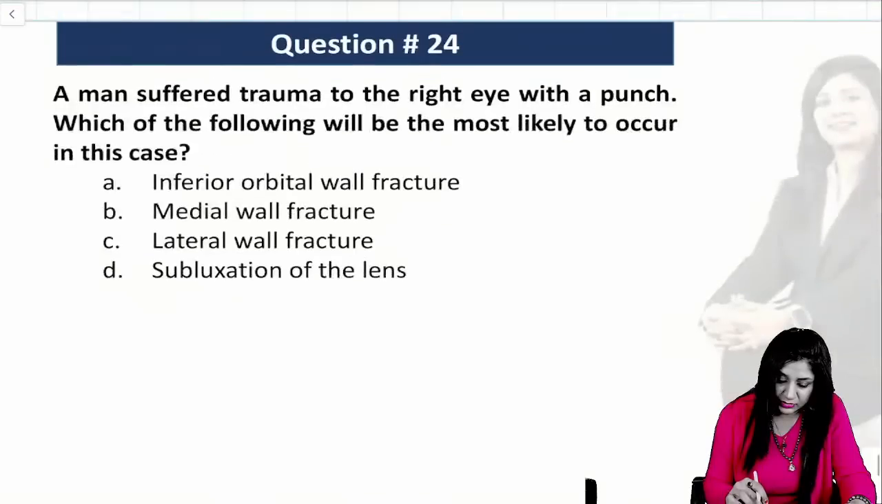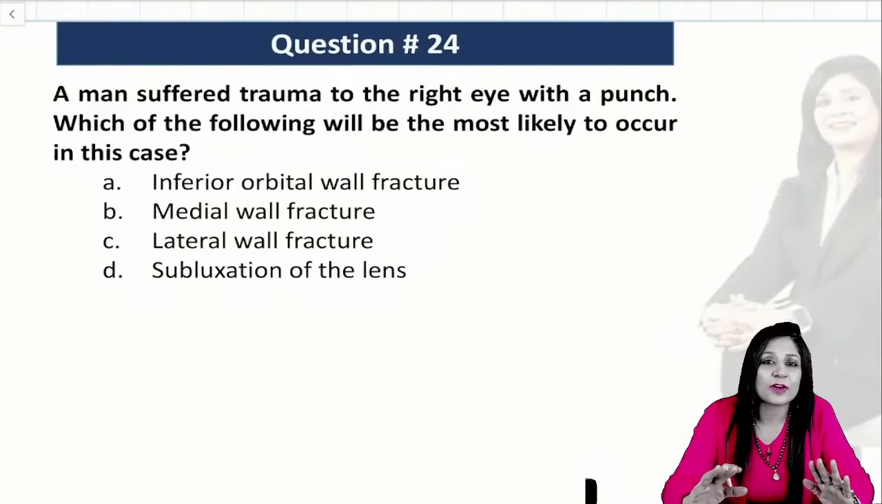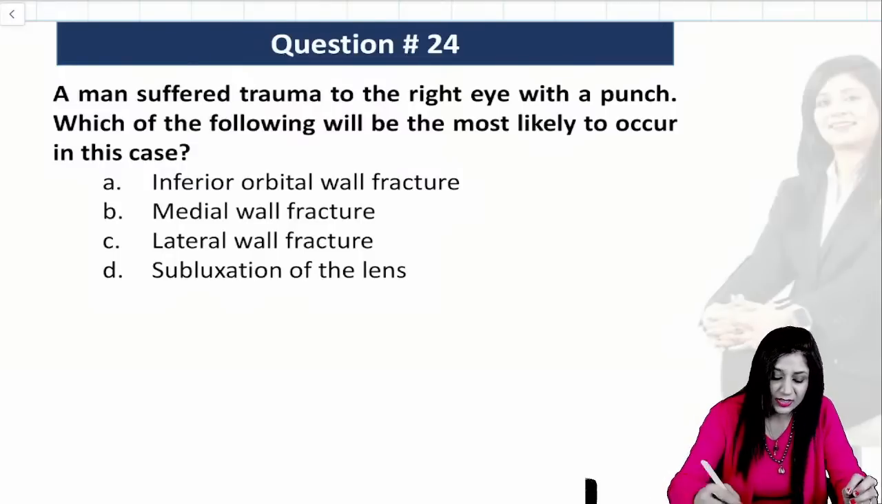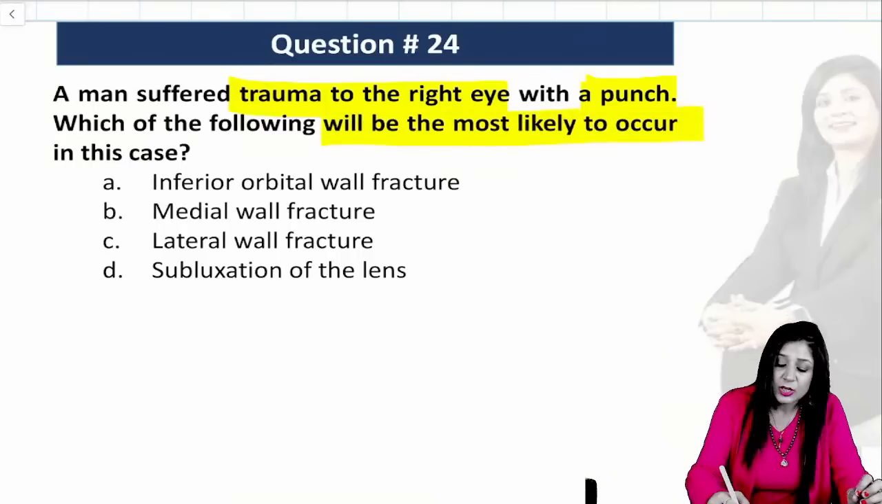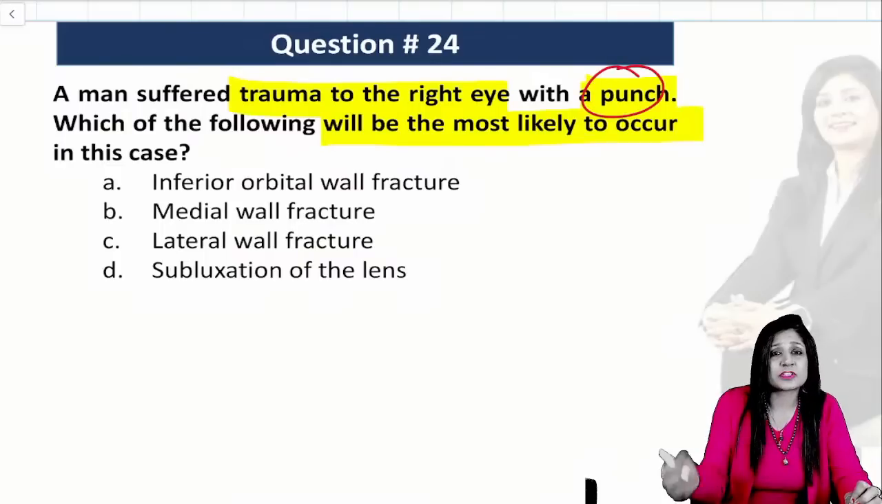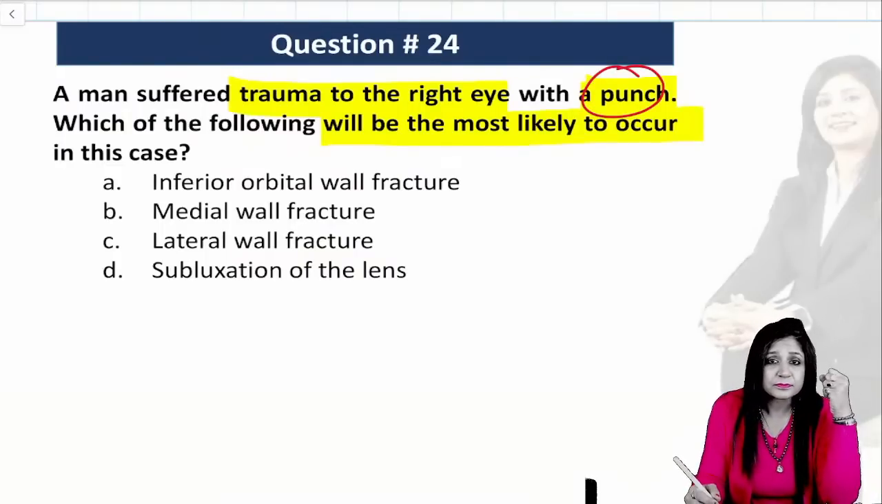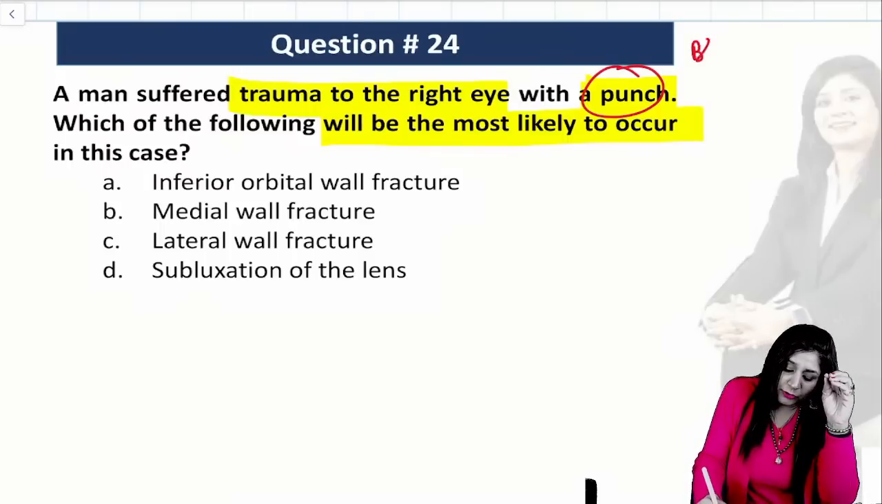Then coming to the next one, now again a question which you cannot leave, you cannot have a paper without this question. A patient is suffering from trauma to the right eye with a punch, and which of the following is the most likely case? So, whenever we have a punch injury, fist injury, or injury from a ball, any kind of ball, then this is always a blunt trauma.